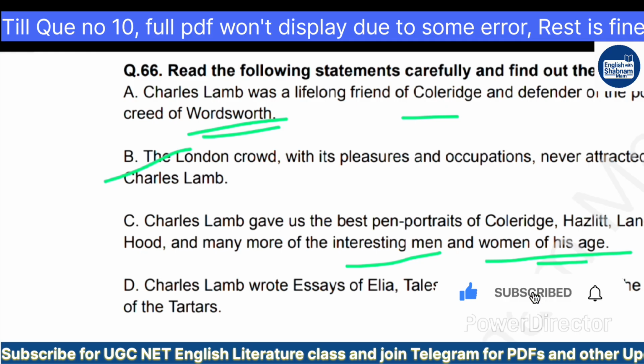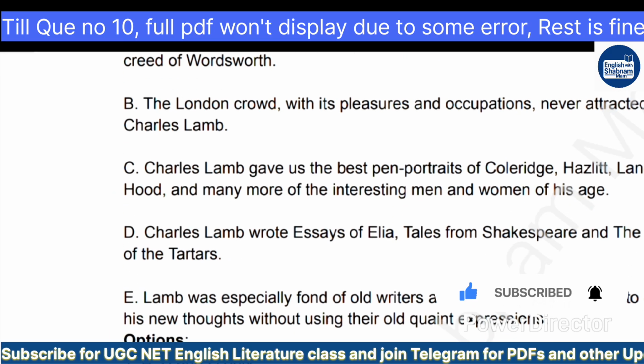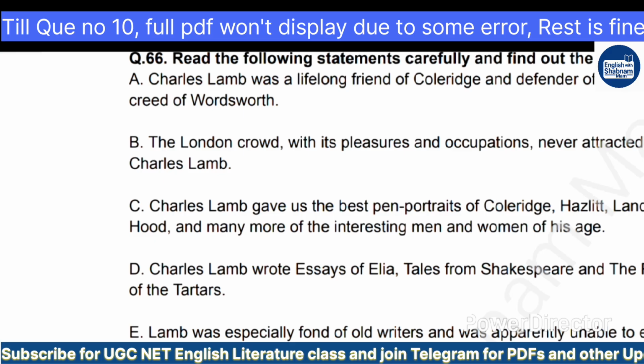Option D, Charles Lamb wrote Essays of Elia, Tales from Shakespeare, and The Revolt of the Tartars. And option E, Lamb was especially fond of old writers and was apparently unable to express his new thoughts without using their old quaint expressions. And here are the options. The statement is about Charles Lamb.